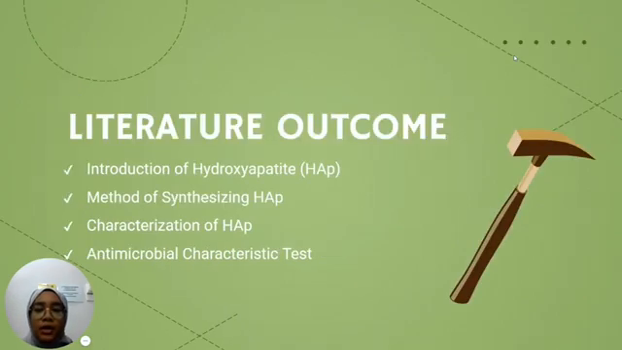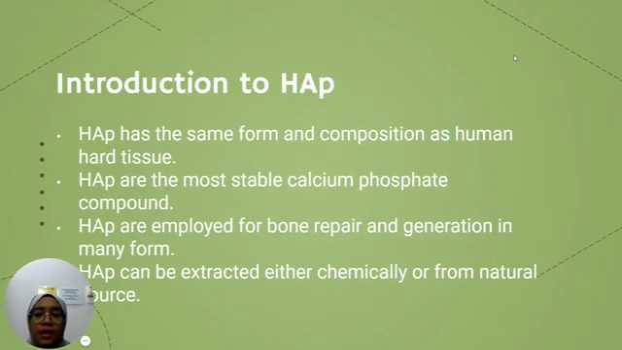The literature outcome will cover the introduction of hydroxyapatite, methods of synthesizing hydroxyapatite, characterization of hydroxyapatite, and antimicrobial characteristic tests. HAP has the same form and composition as human bone tissue. It is hexagonal in shape and has the same stoichiometric calcium to phosphate ratio as bone apatite, which is 1.67. HAP is the most stable calcium phosphate compound. HAP is also employed for bone repair and regeneration in many forms such as scaffold, block, granules, and also in combination with polymers or ceramic or as coating on orthopedic or dental implants.